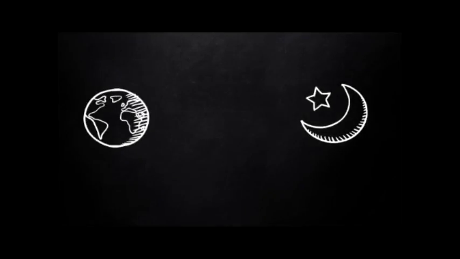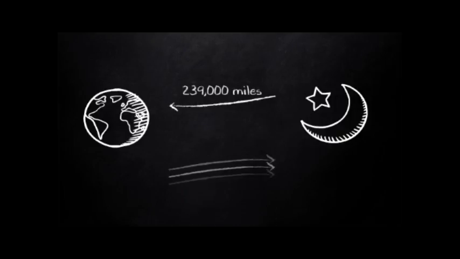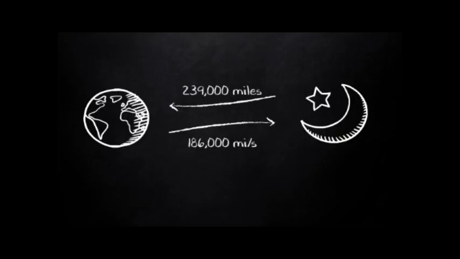Example of speed of light. The distance between the Moon and Earth is 209,000 miles, which means that light, traveling about 186,000 miles per second, can go from Earth to the Moon in about 1.3 seconds.